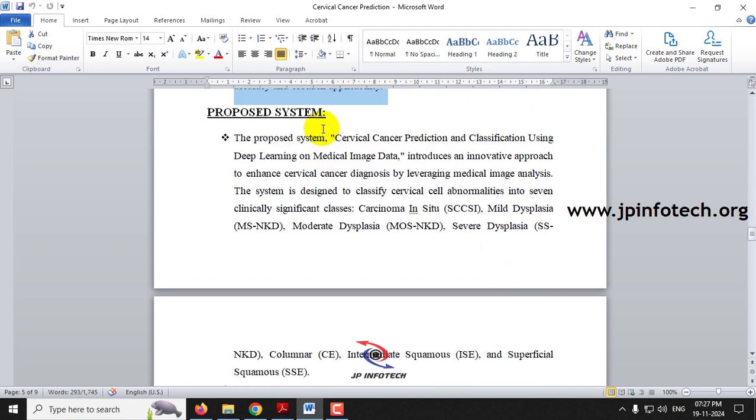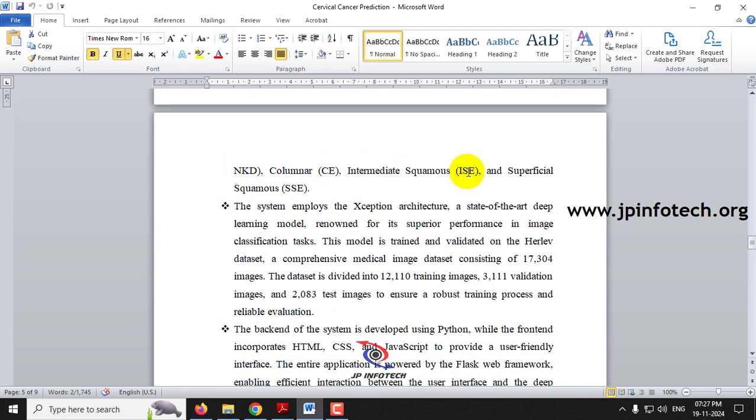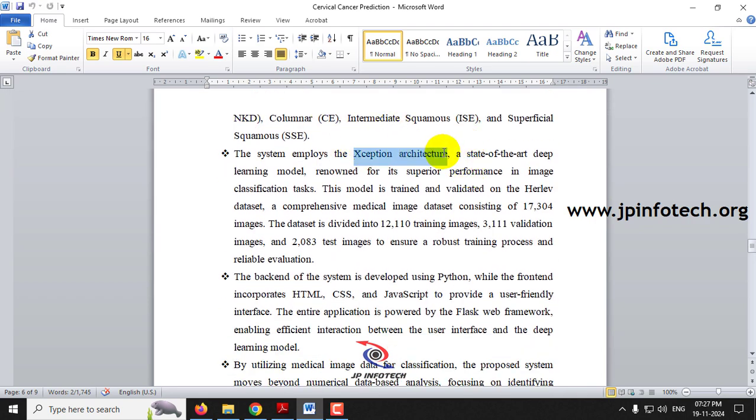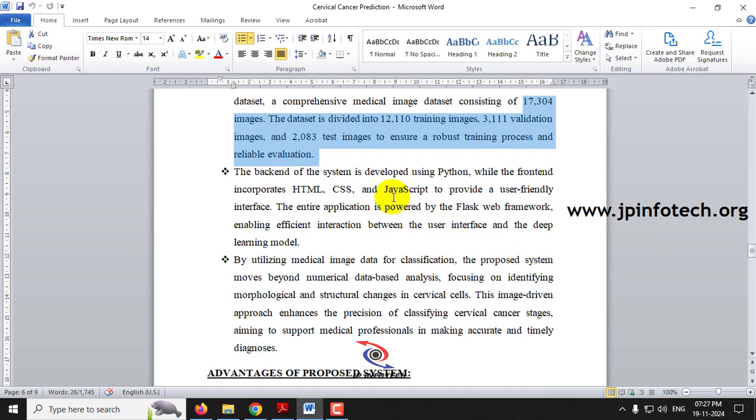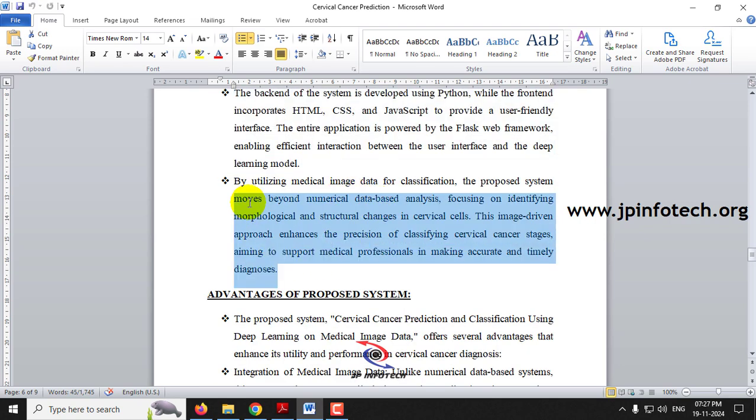Coming to the proposed system, we are going to implement cervical cancer prediction classification using deep learning on medical image data. It mentions the 7 distinct classes we are going to use, the Xception architecture and the dataset details, and the backend and front end details have been discussed here. Finally, we have summarized the details.